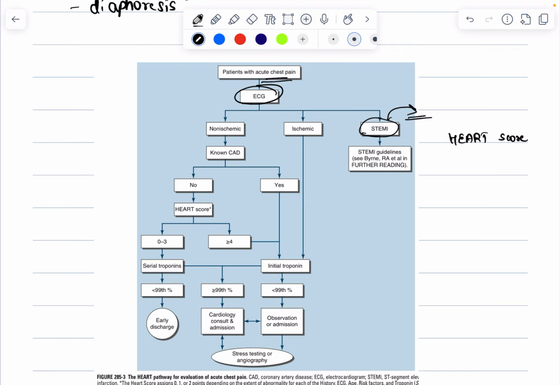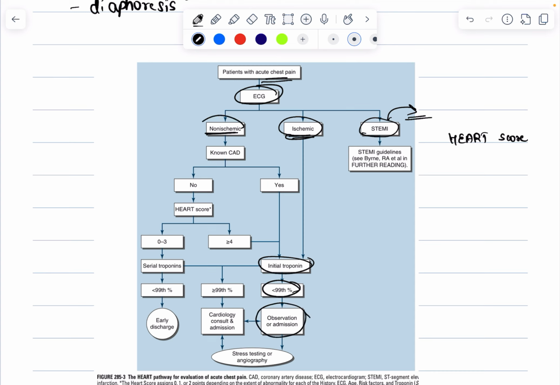Then, if the patient is not having STEMI, then there are two possibilities whether the ECG changes are ischemic or non ischemic. And if the ECG changes are ischemic, it means you have to know the initial troponin. And if the initial troponin is less than 99 percentile, then you can go for observation as well as admission.